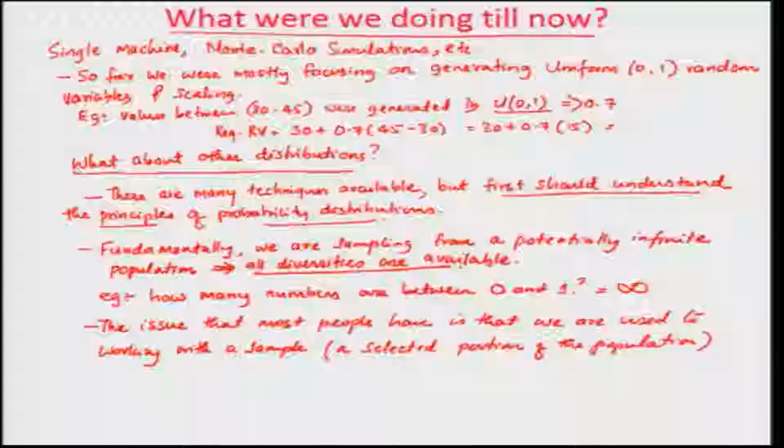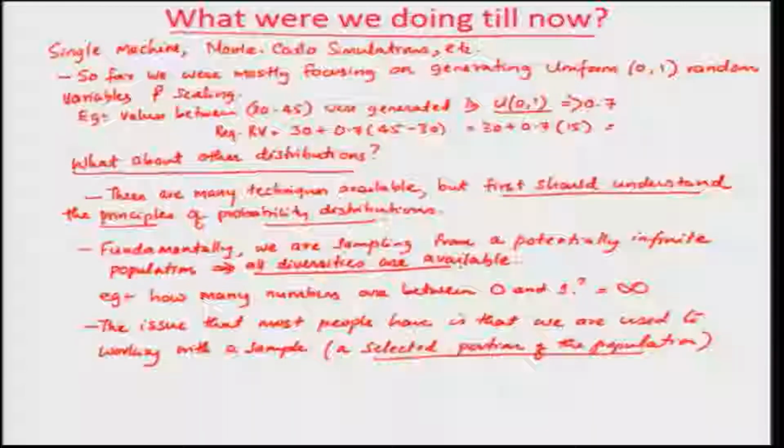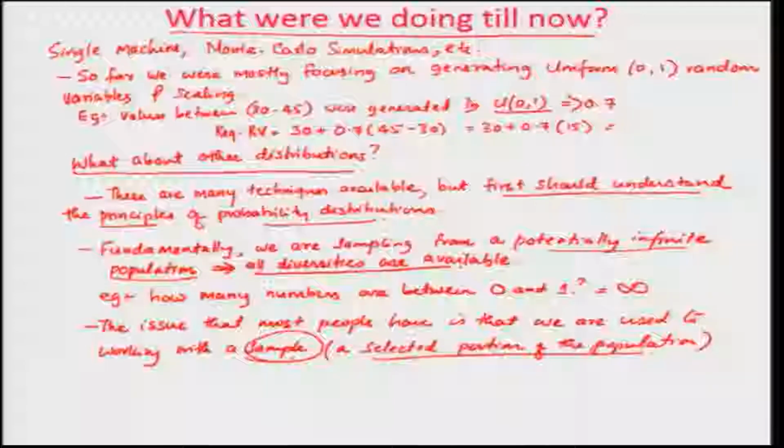So, you are working on a selected portion of the population, but fundamentally ideally we are supposed to work with a potentially infinite population, but we end up choosing a sample. You usually work with a sample. Okay.